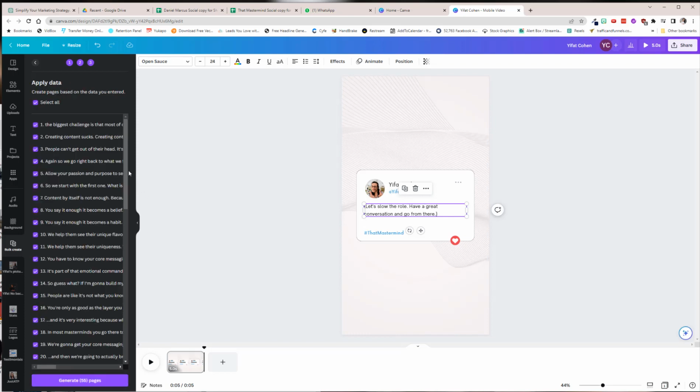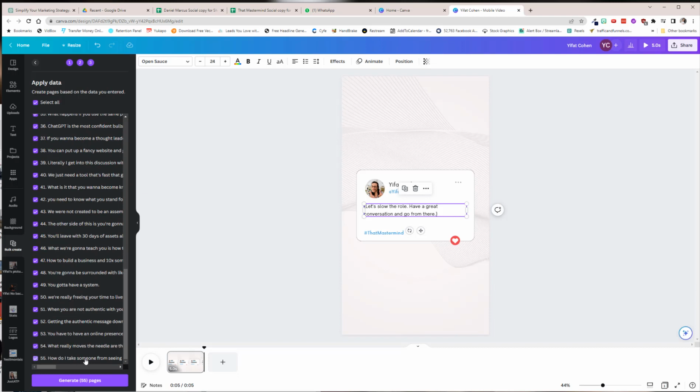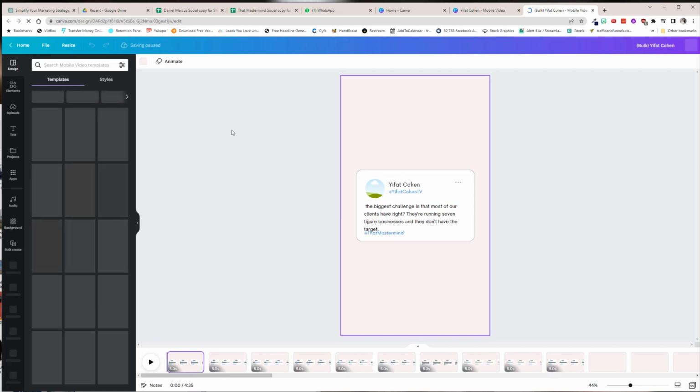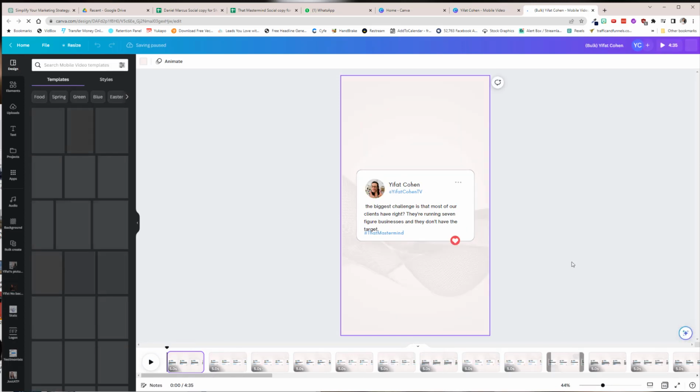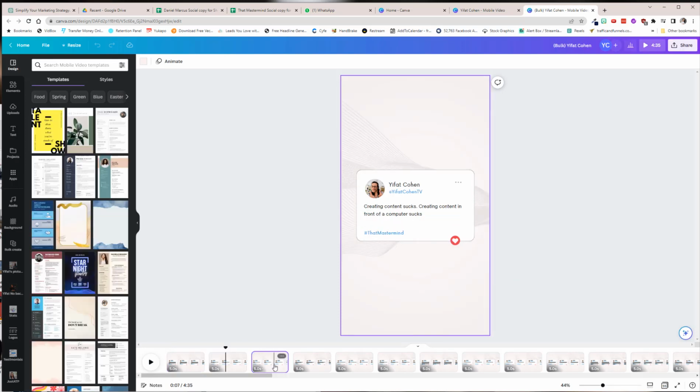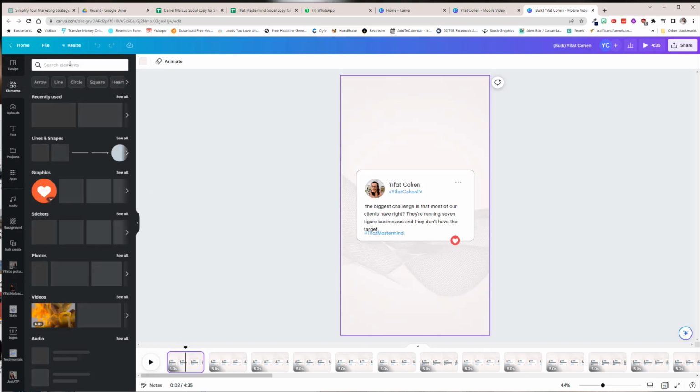And as you can see, all the 51 quotes that I had in my CSV are now showing up here. It's going to generate 55 pages just like that. It's going to open in a new tab. And now I'm going to have 5-second videos with the exact layout that I had before, and each of them has a different text that I had in there. Exactly the same thing. So now, if I want to change the background,